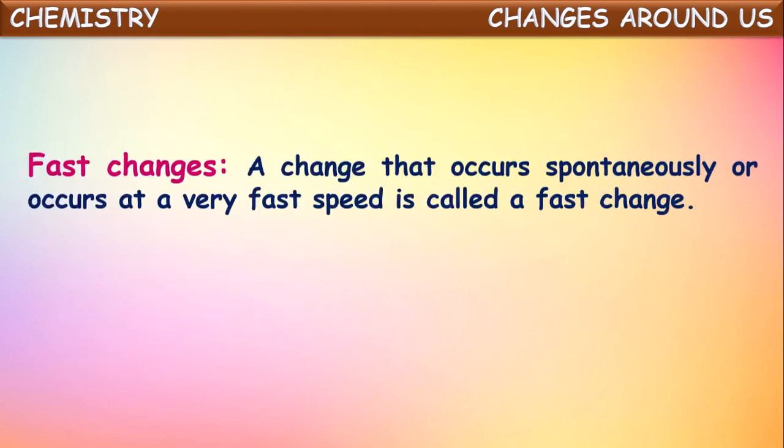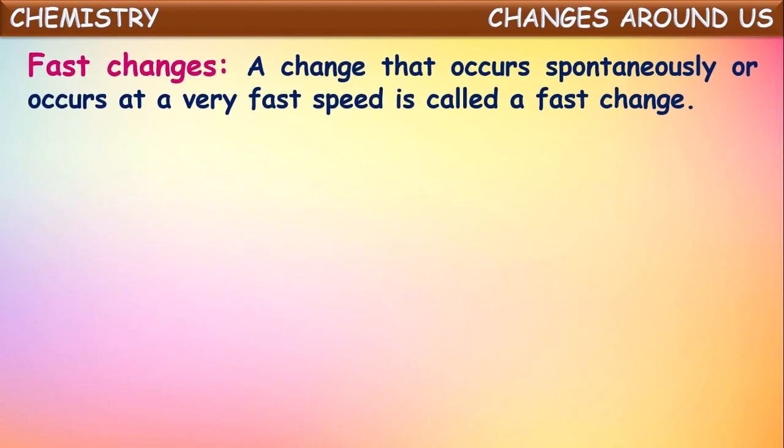Another kind is fast changes. Based upon the time taken for the completion, the changes can be classified into slow changes and fast changes. The changes that occur spontaneously or occur at a very fast speed are called fast changes. Means the changes which occur immediately, spontaneously, which occur with very fast speed are called fast changes.